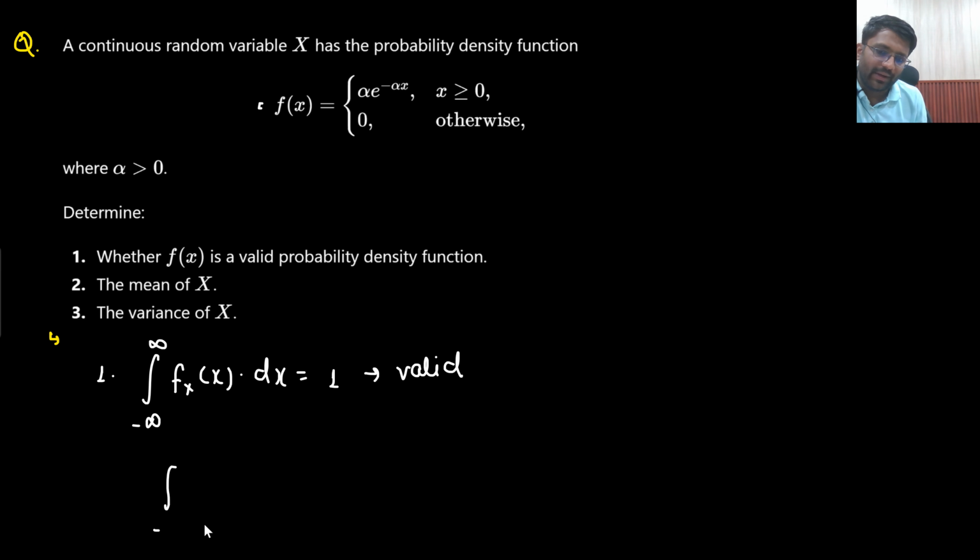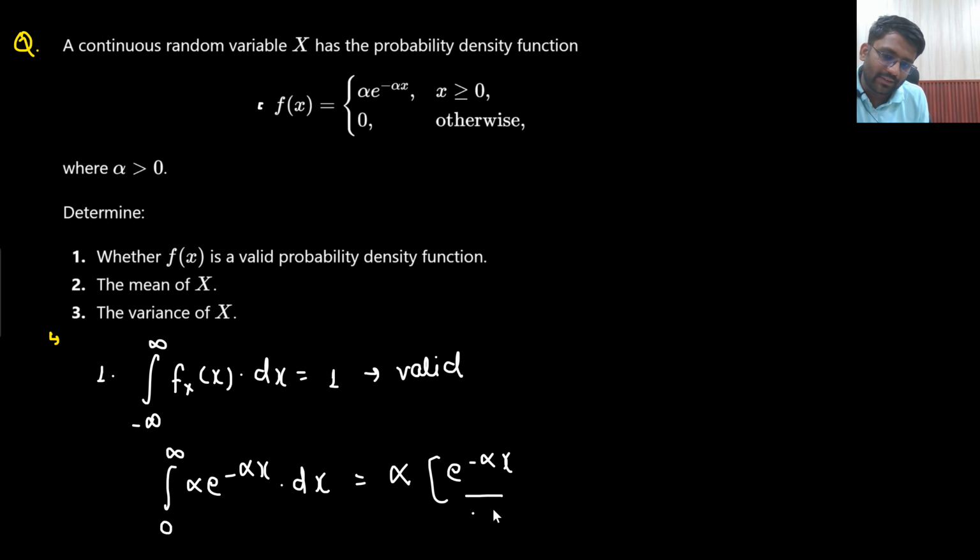So minus infinity to infinity. This is only for x greater than or equal to 0, so alpha e to the power minus alpha x dx is applicable only for x greater than 0. So here I will put the limit from 0. If I integrate this, what answer will I get? Alpha is a constant value, e to the power minus alpha x divided by minus alpha, with limits going from 0 to infinity. I am getting the answer to be 1. So is it a valid PDF? Yes, surely it is a valid PDF.